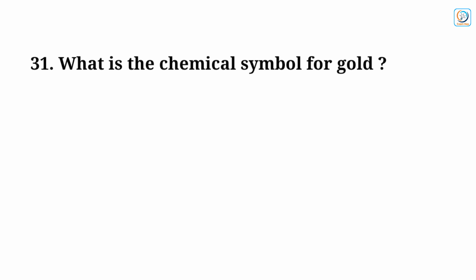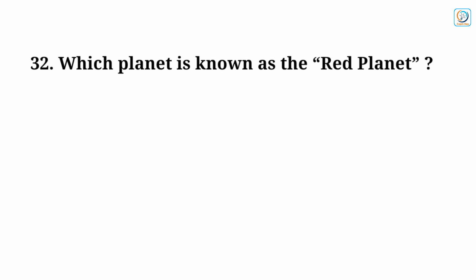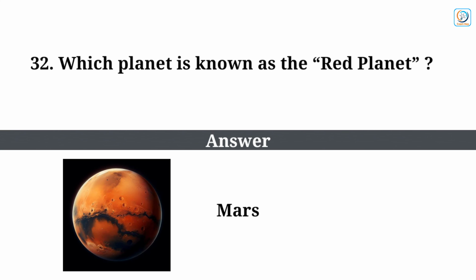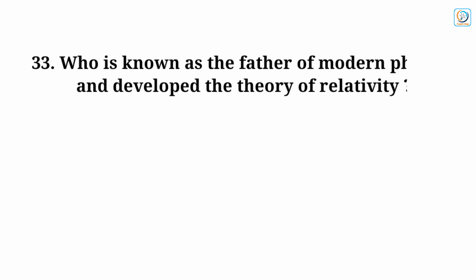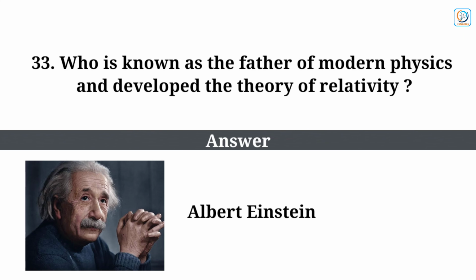What is the chemical symbol for gold? Answer: Au. Which planet is known as the red planet? Answer: Mars. Who is known as the father of modern physics and developed the theory of relativity? Answer: Albert Einstein.